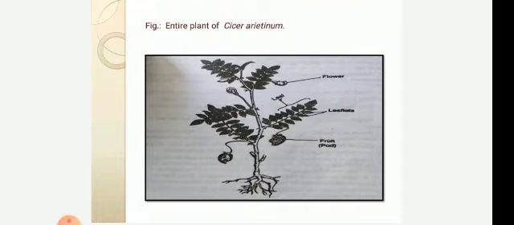This figure shows the entire plant of Cicer arietinum showing fruit, leaflets and flowers. Stem and roots are the parts of the plant.